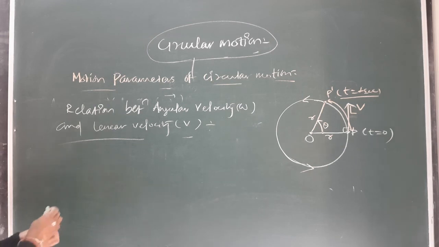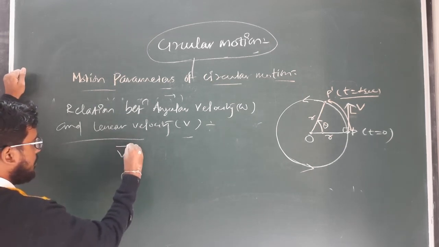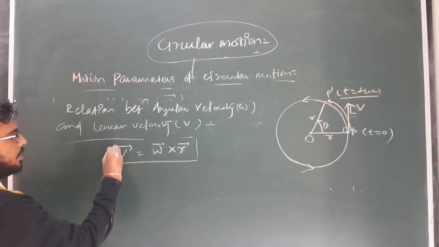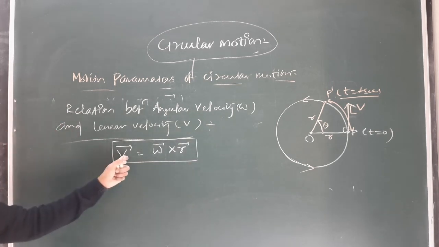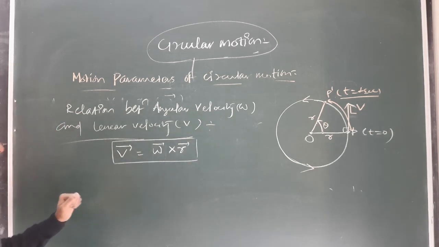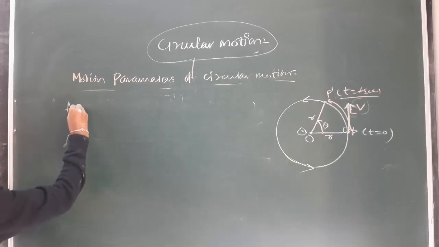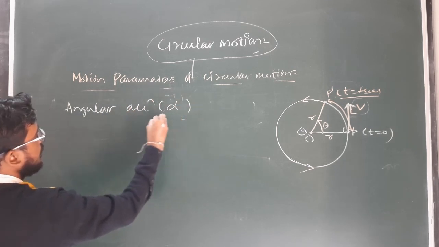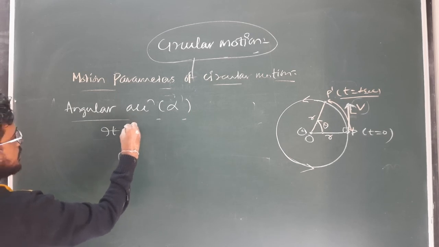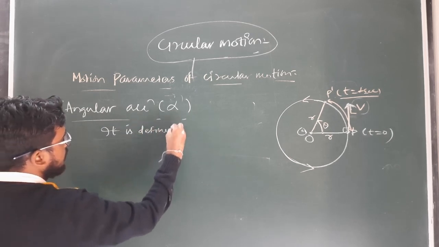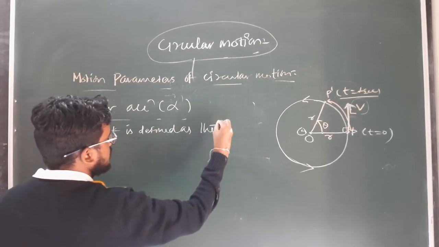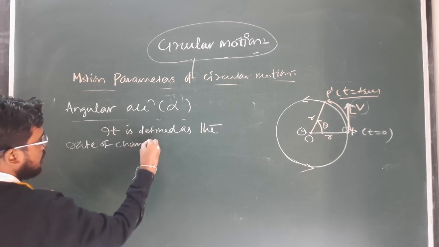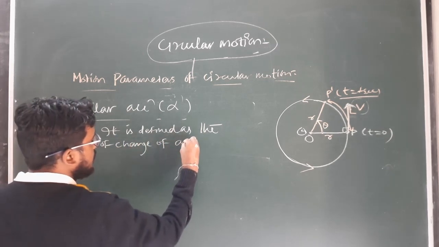So as we already discussed, the linear velocity v is defined as omega cross r. This is the vector relation between linear velocity and angular velocity. But what is angular acceleration? Denoted by alpha, it is defined as the rate of change of angular velocity.